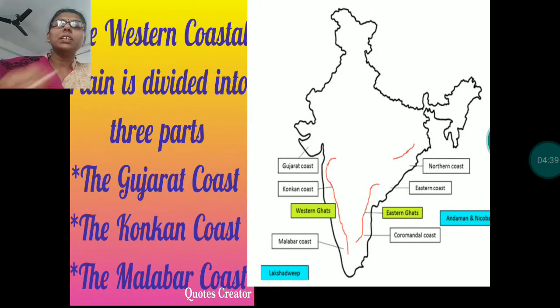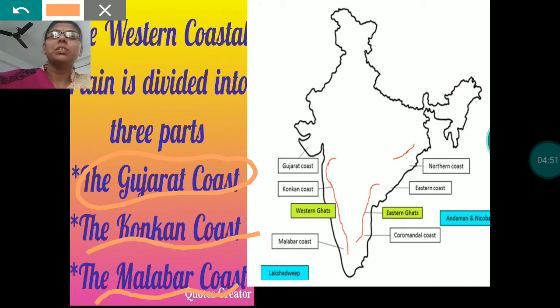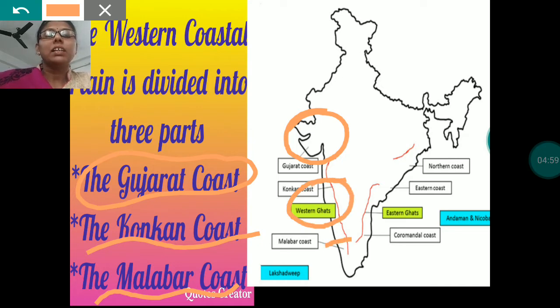The western coastal plain is divided into three parts. The first part is known as the Gujarat coast, the second part is the Konkan coast, and the third part is the Malabar coast. This area is known as the Gujarat coast. Here in the middle it is the Konkan coast, and the southern part is known as the Malabar coast.